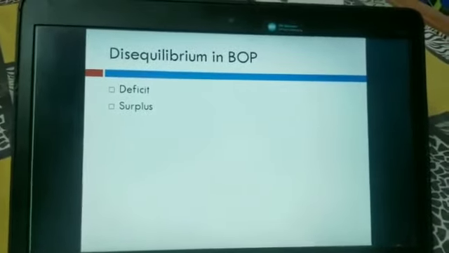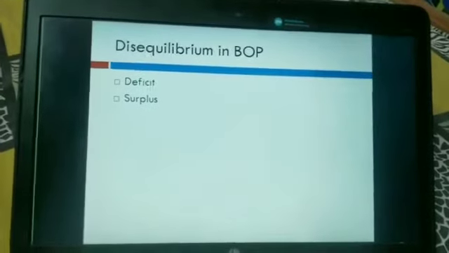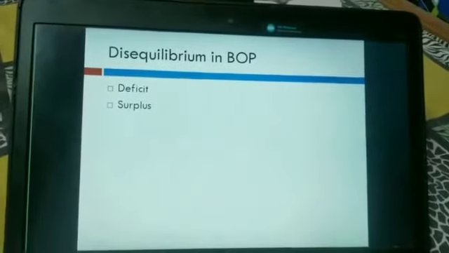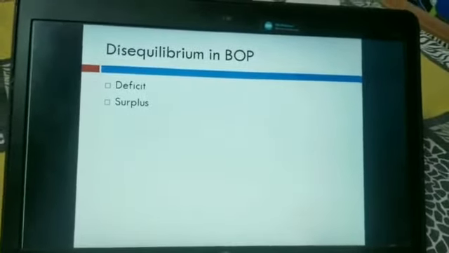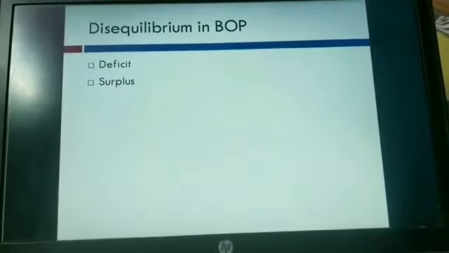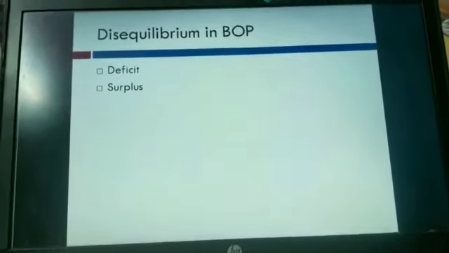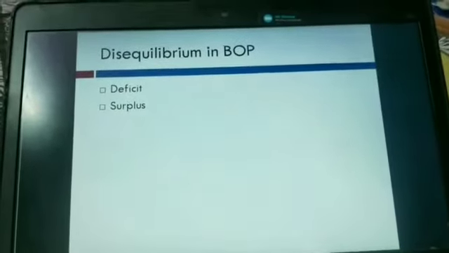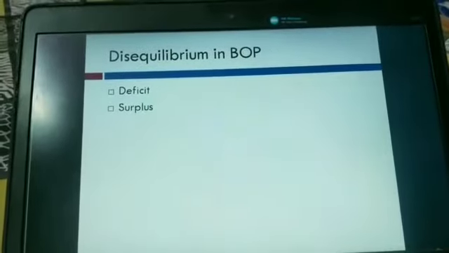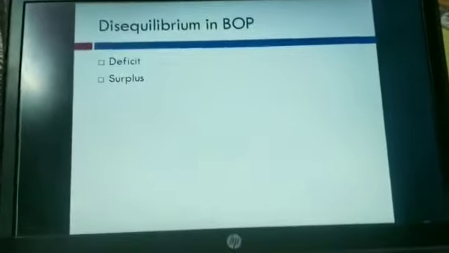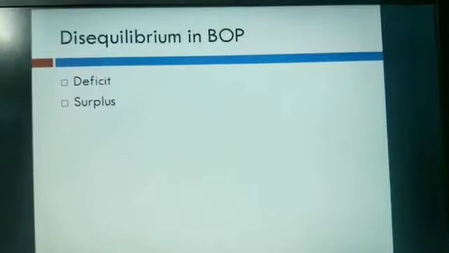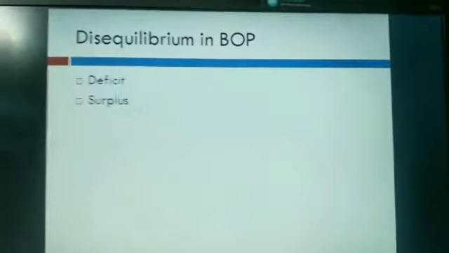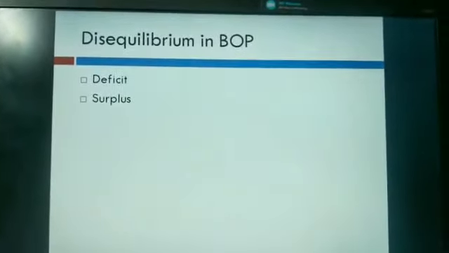When debits are greater than credits, there would be a deficit in BOP. And when credits are greater than debits, BOP is said to be in surplus. These are the two disequilibrium situations that can arise when BOP is not in equilibrium, and that is deficit or surplus. Let's move on and see what the causes or factors are that create disequilibrium in BOP.